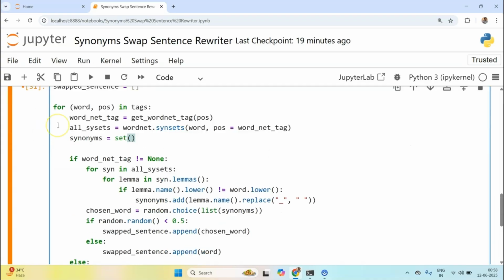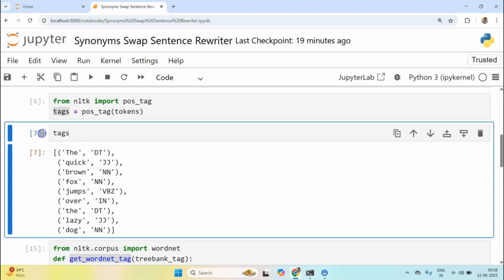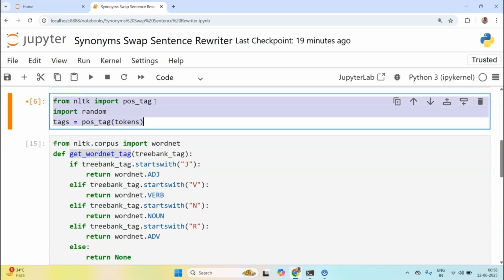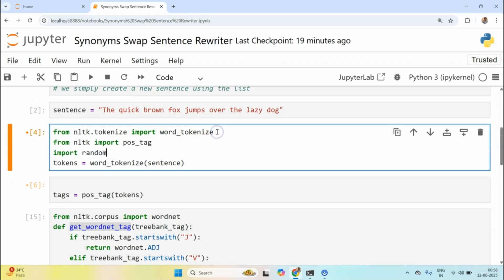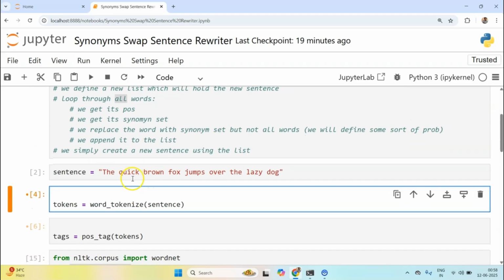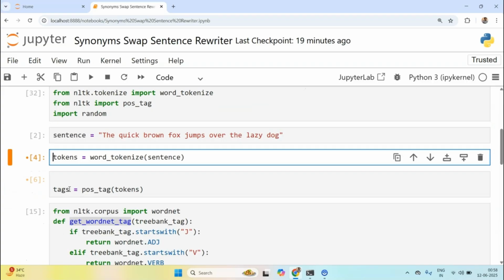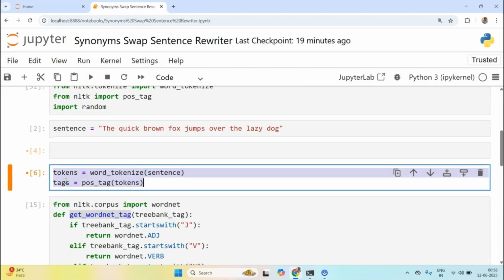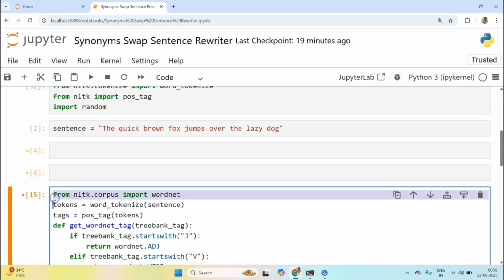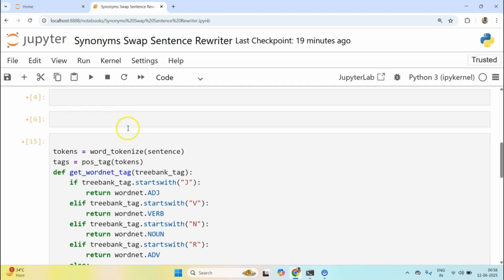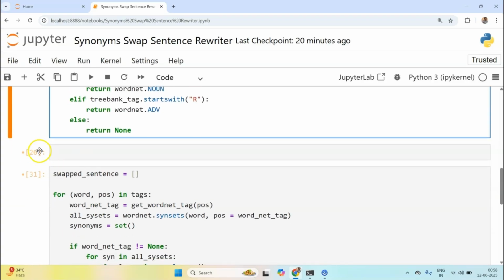So now, let me wrap it up and maybe create modular code. I'll take my imports all together. Let's do that quickly. Now we have all the imports ready, and finally I would like to take this code, and let me also take this here. Since this is a helper function, it can live in its own cell, no need to worry about it.